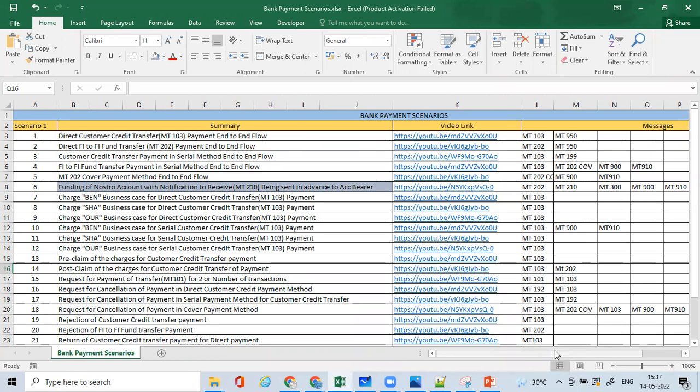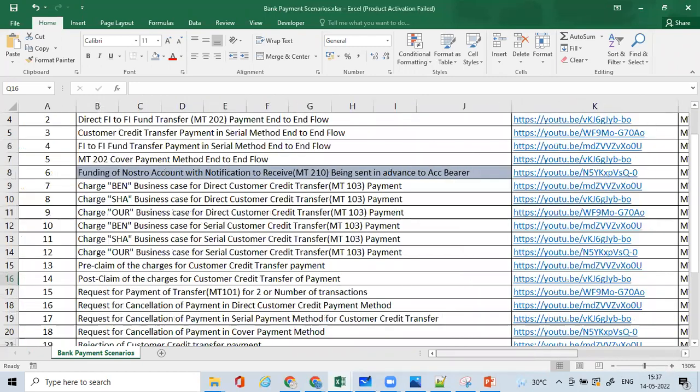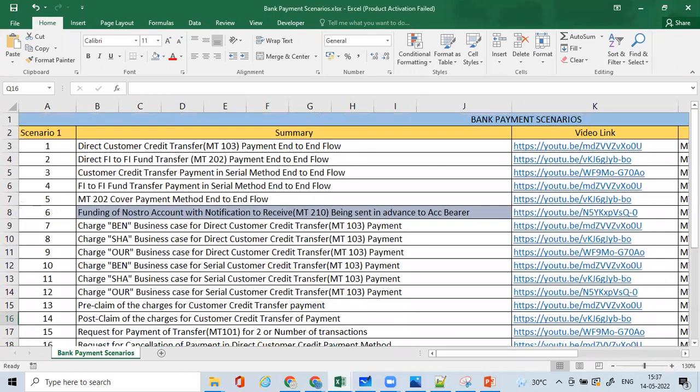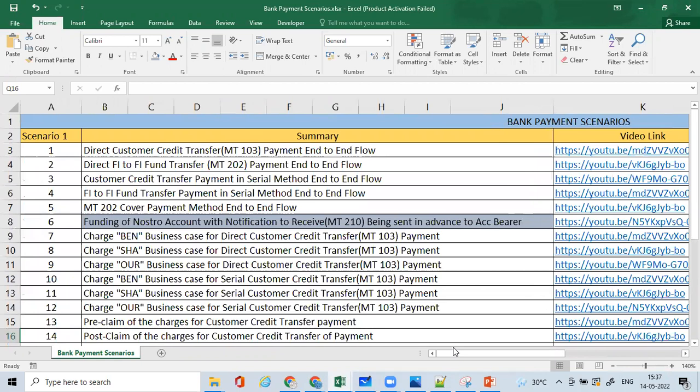You'll also get to see the different messages involved in it, right? If I just go and explain a few of the business scenarios, that is, bank payment scenarios that happen day to day, then what you can see is, number one, the direct customer credit transfer MT103 payment end-to-end flow. The second one is the direct financial institution to financial institution fund transfer MT202 payment end-to-end flow.